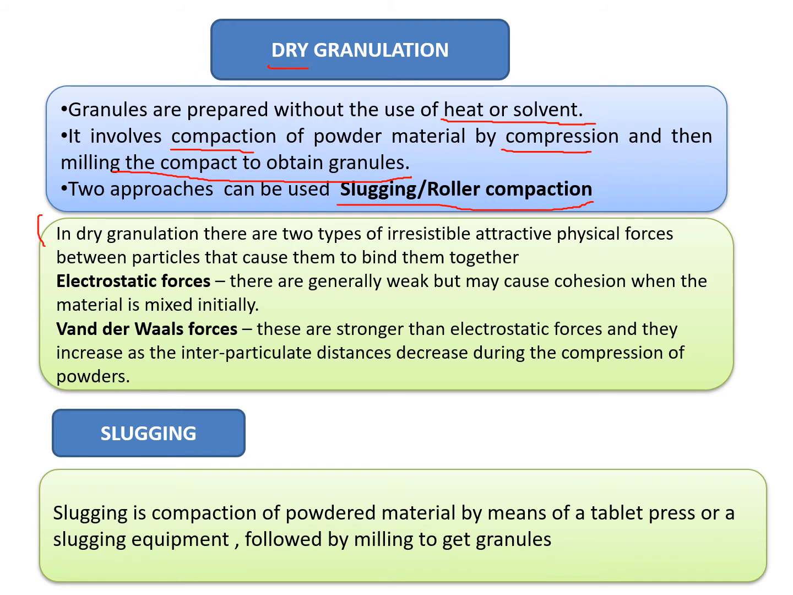Now, in this dry granulation process, there are two types of attractive physical forces between the particles that cause them to bind together. First is electrostatic force. They are generally weak but may cause cohesion when the material is mixed initially. So during mixing, these forces start acting and they are generally weak forces.